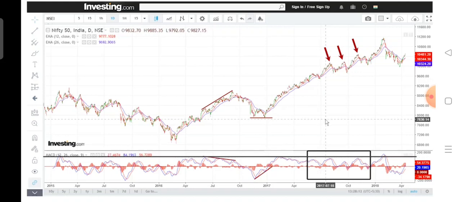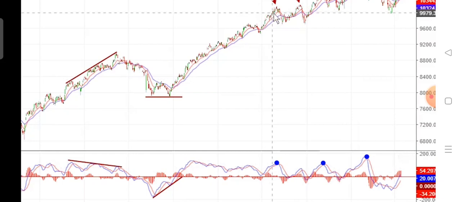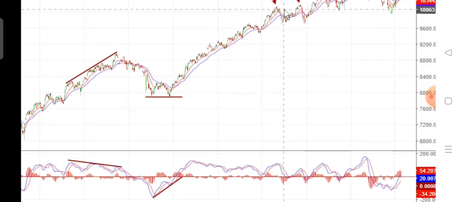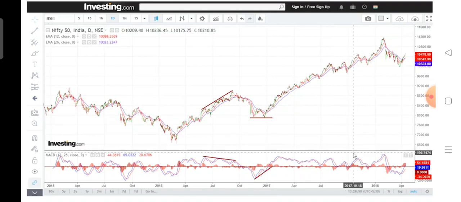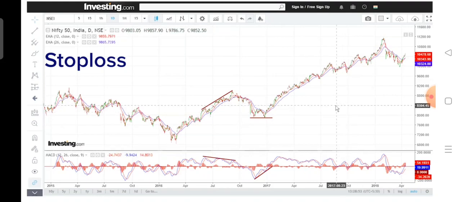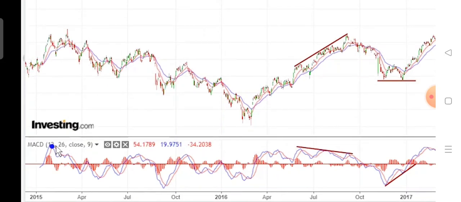So in those zones, if we see that the MACD is topping out and this negative crossover is happening, that is the MACD line going below the signal line, we can take these counter trend short trades. These are not small amounts, 300 400 points quite often in Nifty, so these are also very tradable moves. But for taking counter trend trades, you have to adopt utmost caution and you have to actually focus on the stop loss.